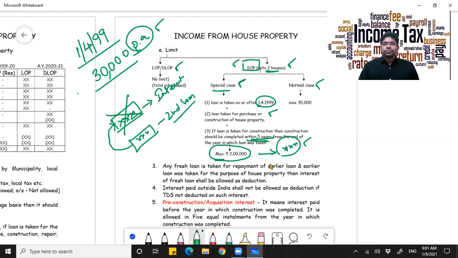Alright. Now, one important point, you can take a loan either from a bank or any other source. However, if you take any loan from outside India, it shall not be allowed as deduction if TDS is not deducted as required to be done. Whatever is the percentage of TDS, tax deduction at source, it has to be complied with, or else you will not be permitted with a deduction. That is, you cannot claim interest as deduction to whatever you pay outside India.